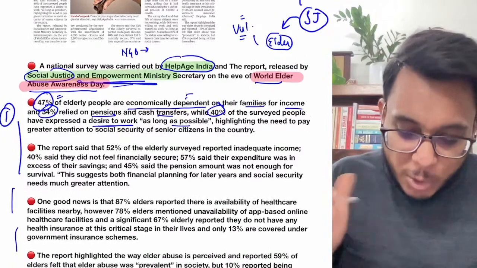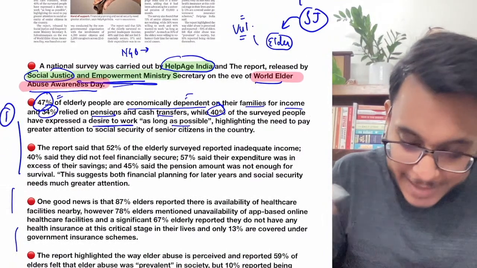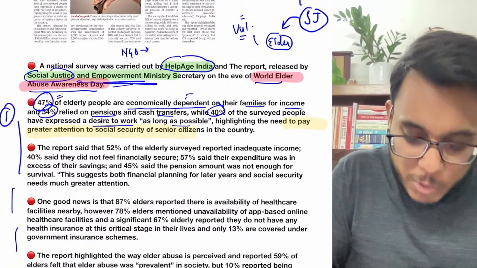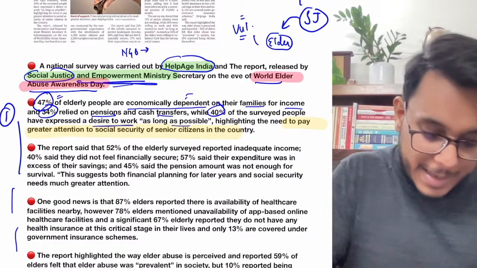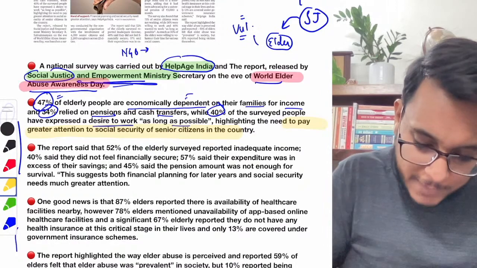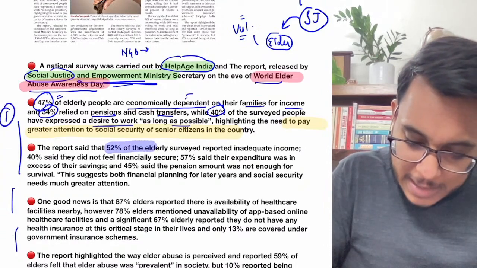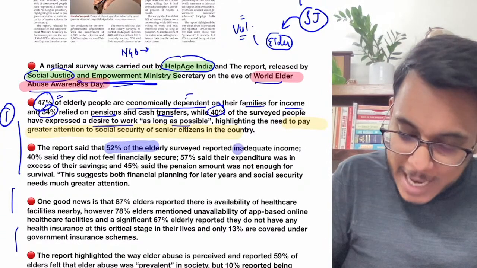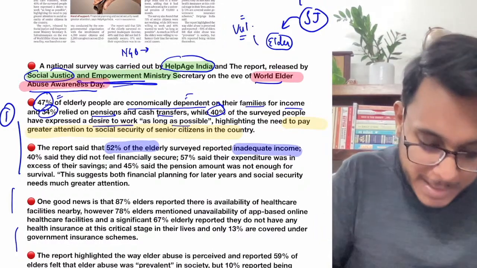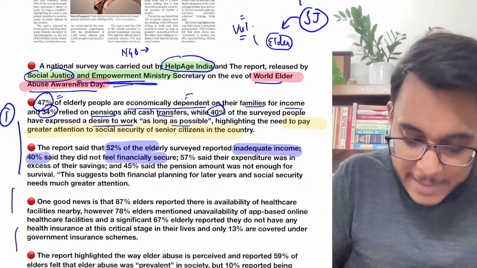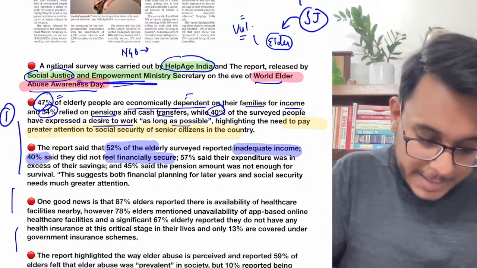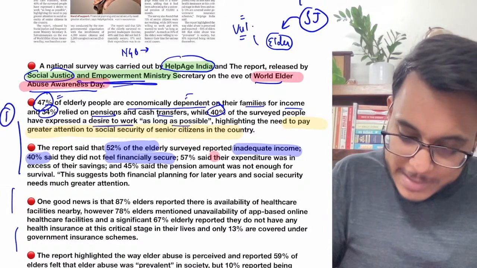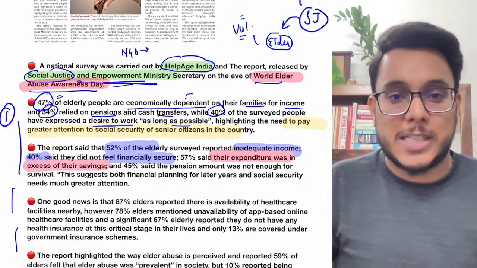So what we need to focus on now highlights the need to pay greater attention to the social security for senior citizens. They don't have much of a social security. Then, next, the report says that 52% of the elderly have inadequate income. 40% of people say that they don't feel financially secure. They don't feel that they can take care of their expenses. Then 57% of people say that the expenditure was in excess of their savings.